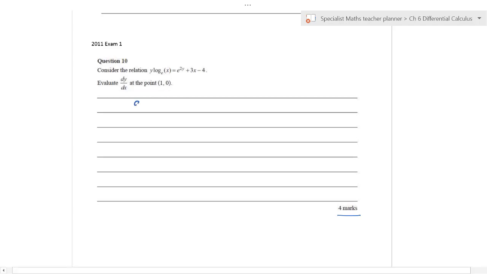Let's go. First of all, we're deriving with respect to x both sides. Like I said, we have to write that out, like so. So we're going to do that, deriving with respect to x, no skipping any steps, plus 3x minus 4. Now the derivative of y is y dash, so I'm going to let y dash equal dy/dx.